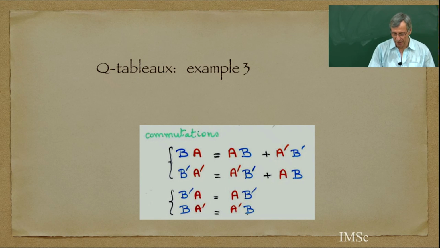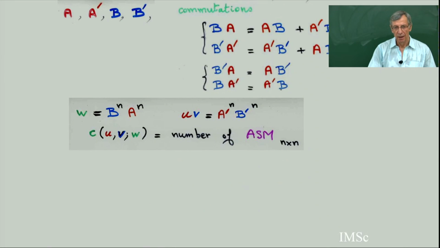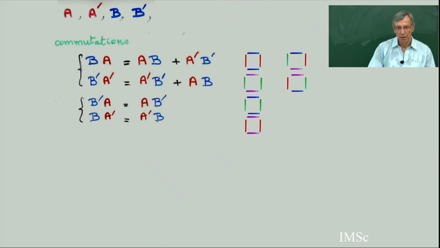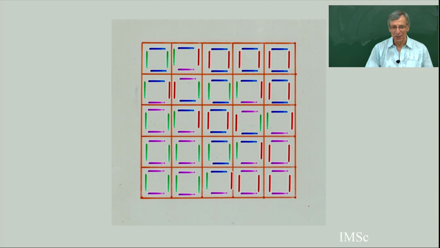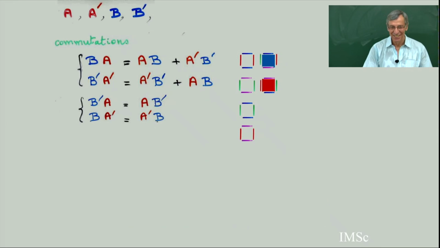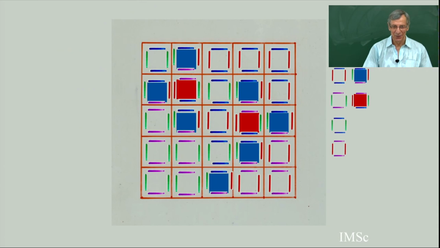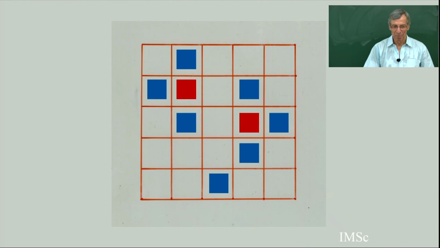So the third example is alternating sign matrices. We have seen this. This was the complete tableau for alternating sign matrices. There are 6 colors. Here I put the colors on the edges. So here is the alternating sign matrices complete tableau with the 6 possibilities of the edges on the cell, which correspond to these 6 rewriting rules. So here, when I put the blue and red cell inside these 6 colors, I get this.